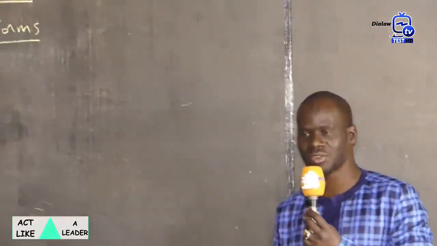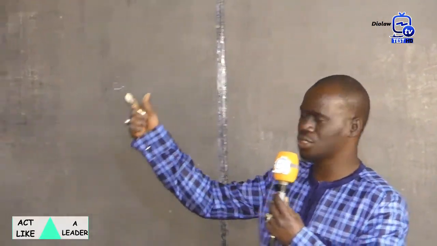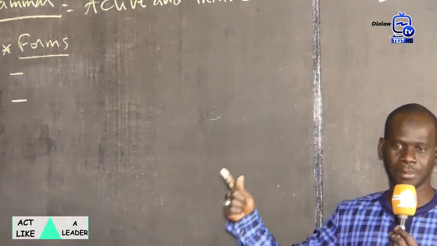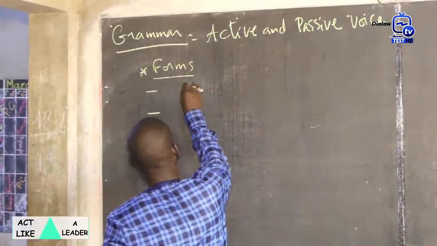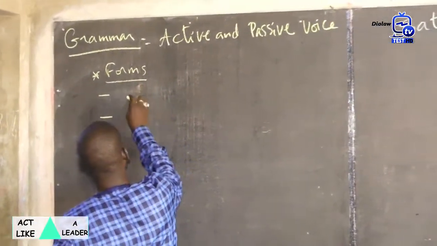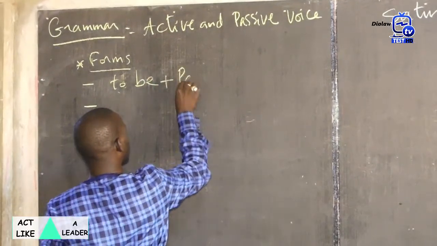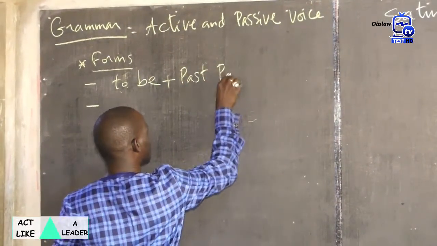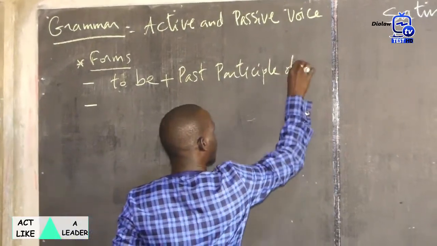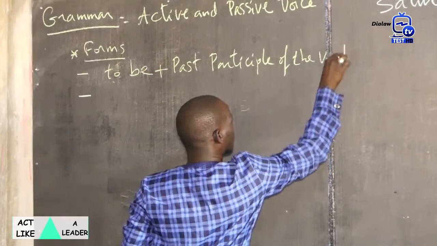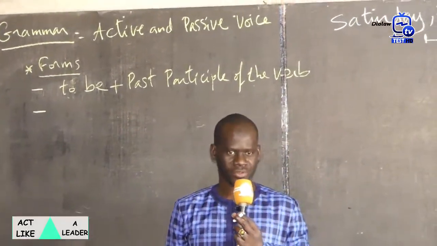So we use the auxiliary to be plus past participle of the verb.